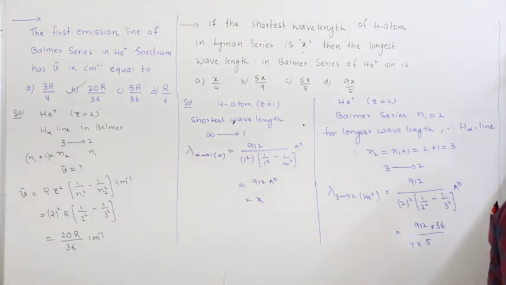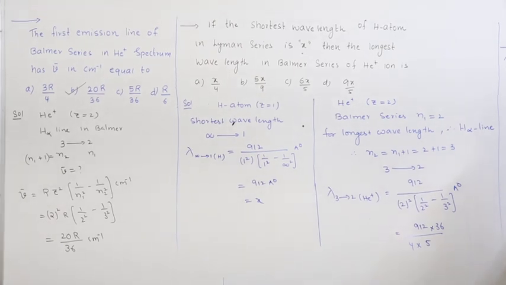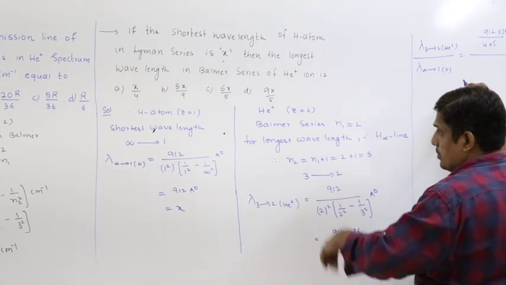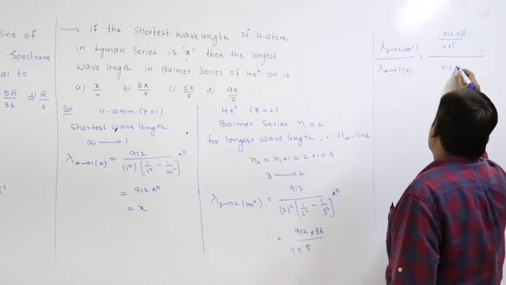So lambda 322 helium by, what we get here is lambda infinity to 1 for hydrogen equal to 912 by 4 into 5 into 36 angstrom units, right, by 912 angstrom.